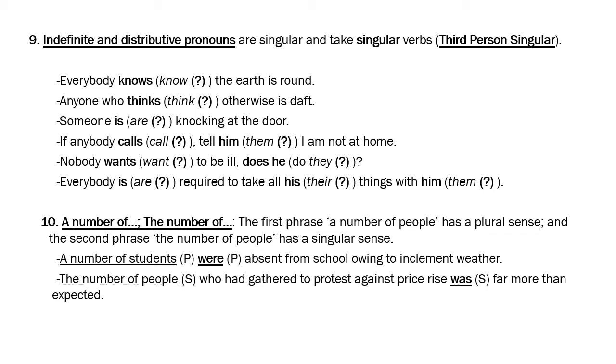Opposite somebody's office. So the number of people was. So keep all these points in mind when you are looking at this common error of subject verb agreement and what is singular, what is plural, which is the subject, which is the verb it is related to. These are the things you have to keep in mind.